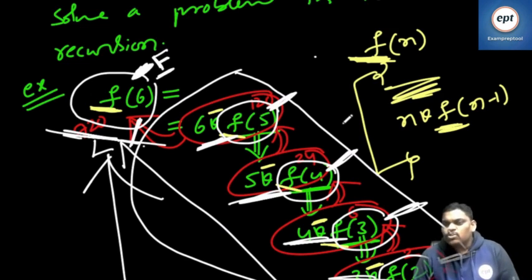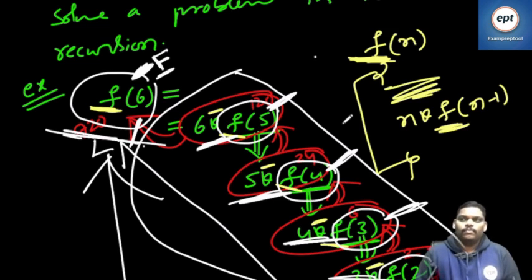To execute a recursive program, we are using the stack data structure. Call means push. Execution over means pop.